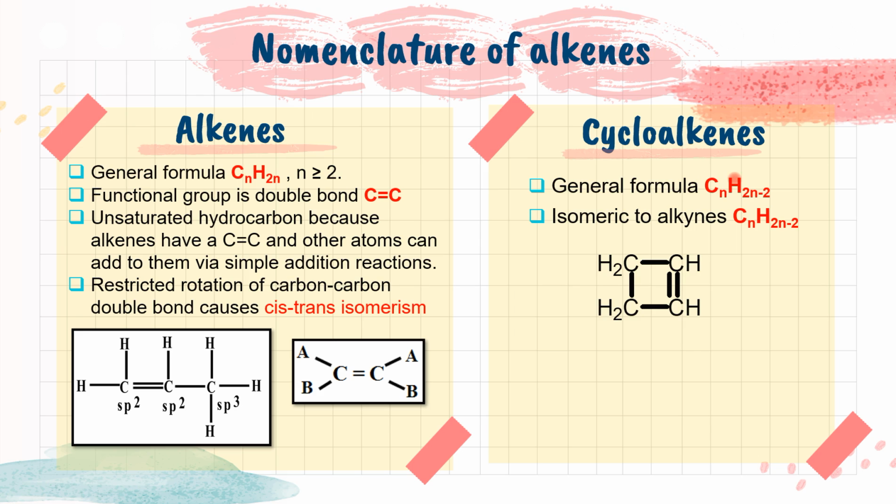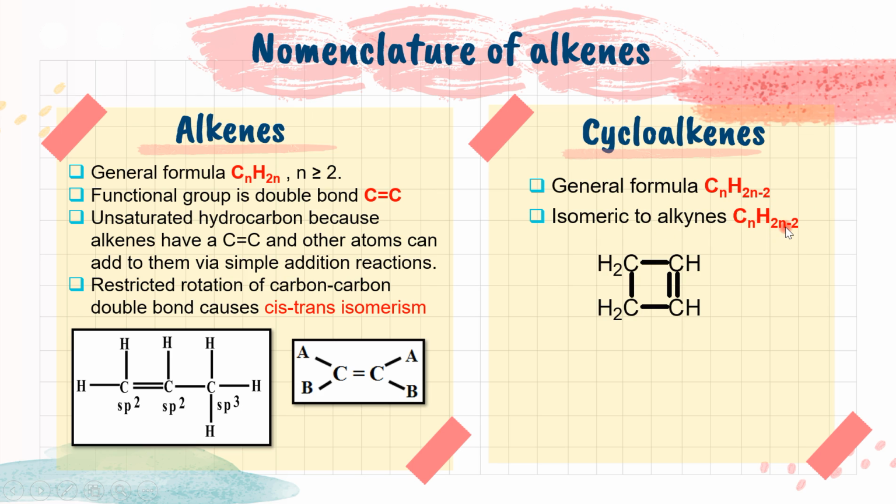Dia akan kurang 2 hydrogen in order to form cyclic. So as you can see, the general formula for alkene with open structure is CnH2n, whereas for the cycloalkene it lost 2 hydrogen, CnH2n minus 2.